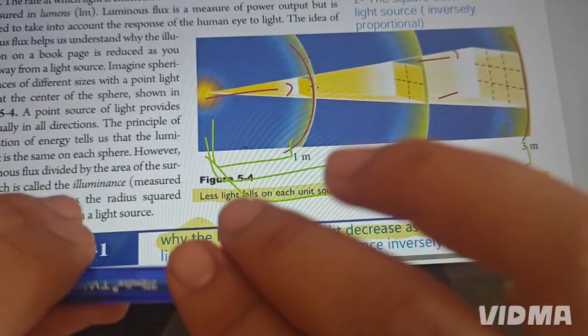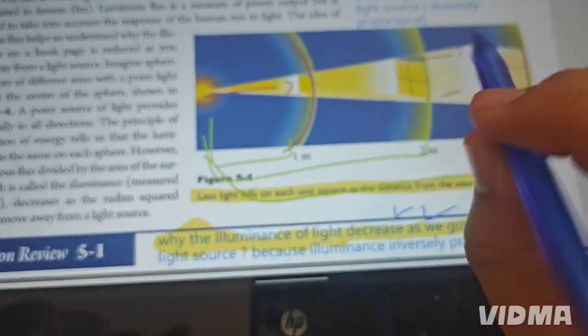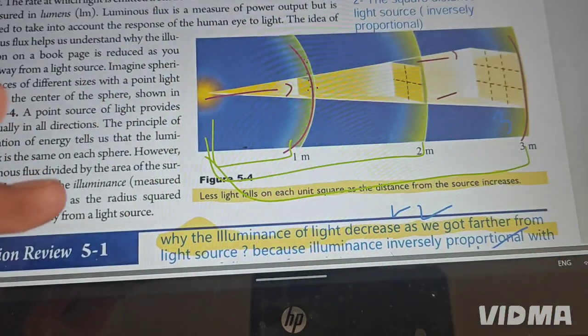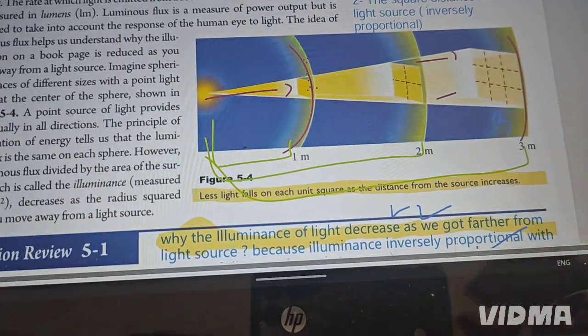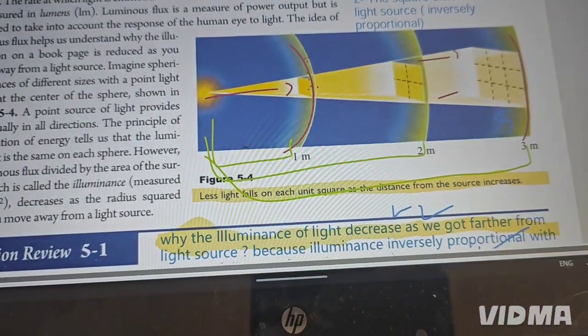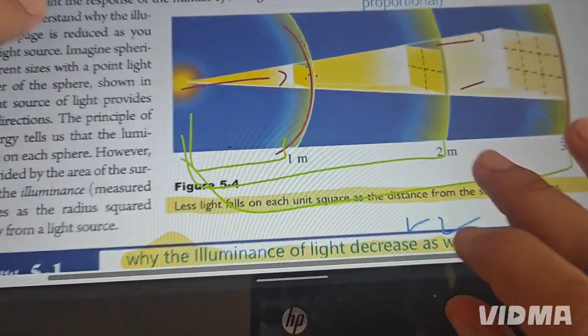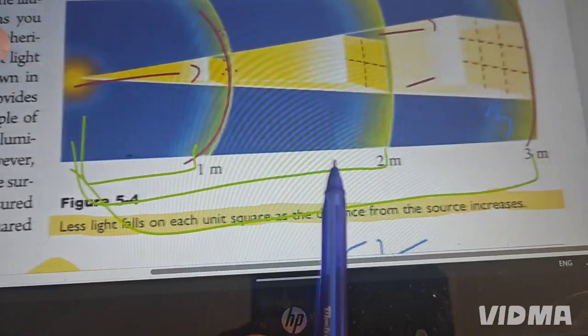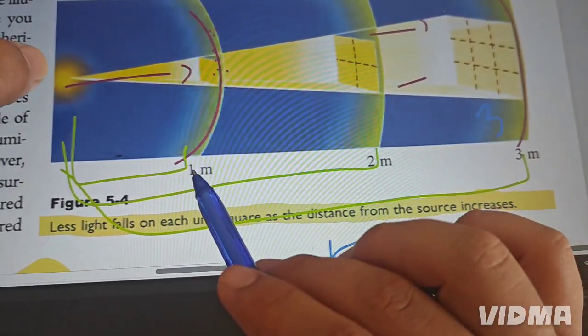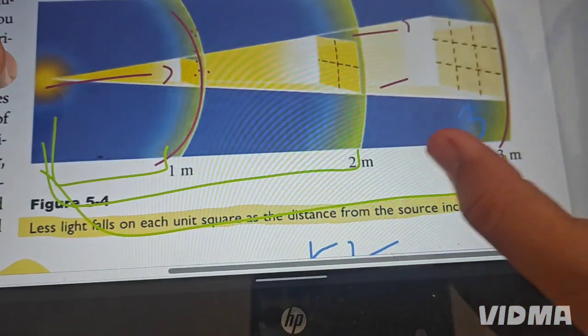So when the distance of the area is increased compared with the source, less light can pass through the area. If we notice, in here the distance is only 1 meter compared with those other two areas.